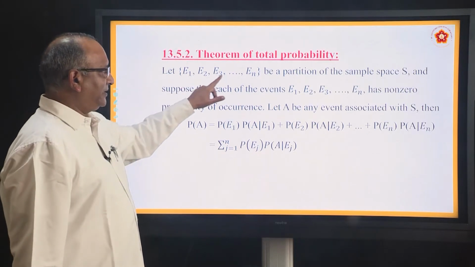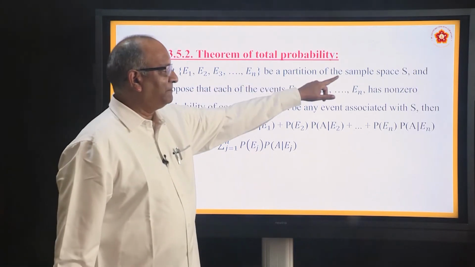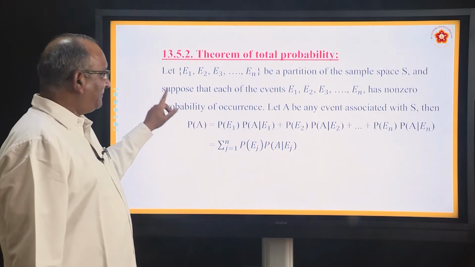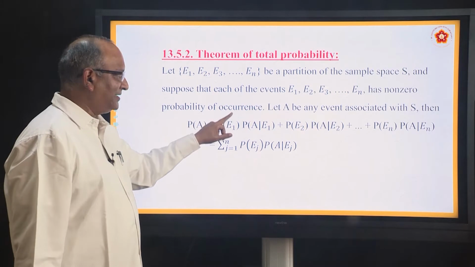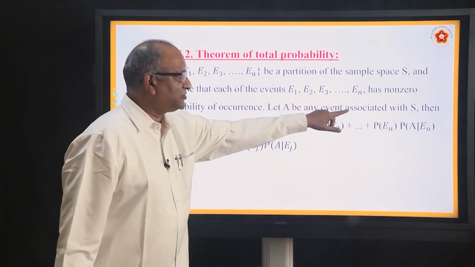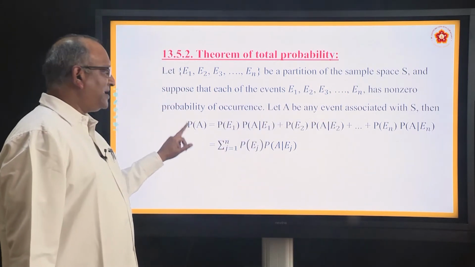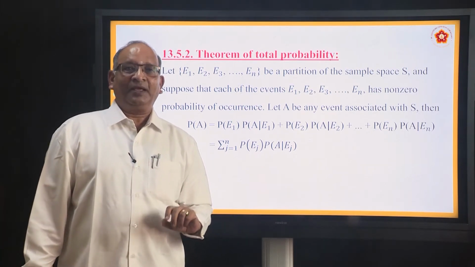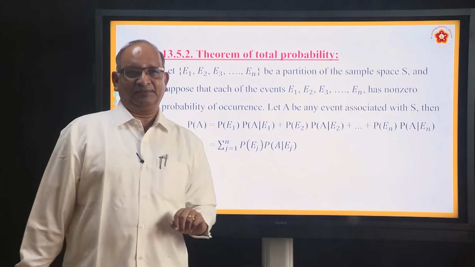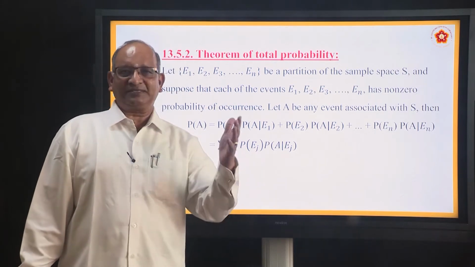Let E1, E2, E3 up to En be a partition of the sample space S, and suppose that each of the events has non-zero probability of occurrence. Let A be any event associated with S, then P(A). What is this P(A)? In order to understand, take an example. Let's just go back to the simple example.